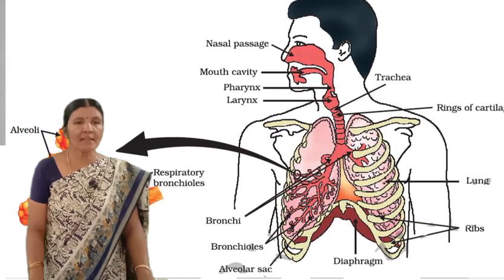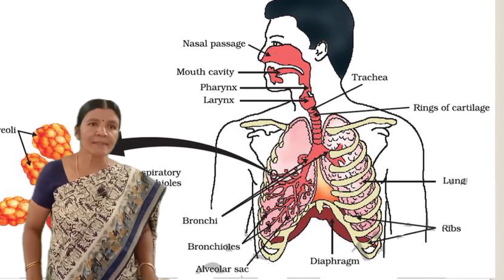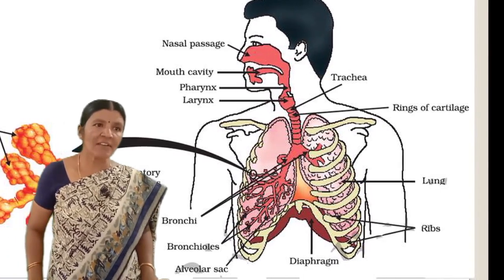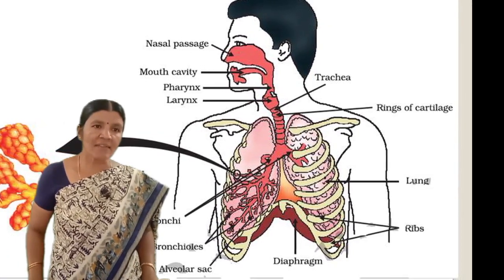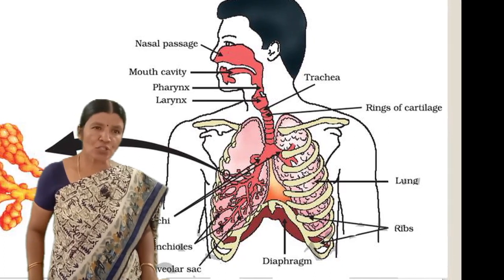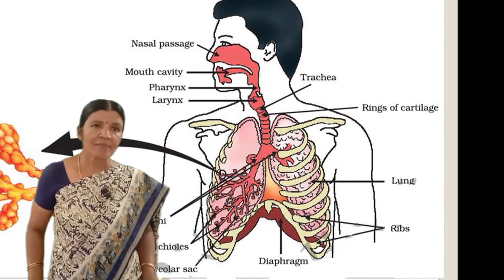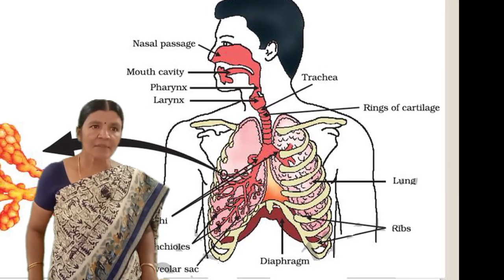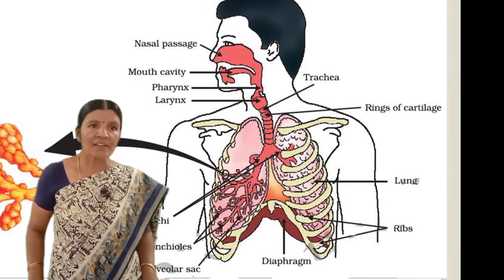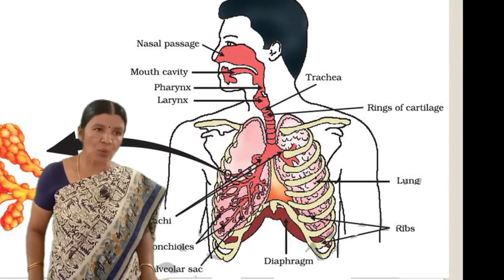When we breathe in, we lift our ribs and flatten our diaphragm, and the chest cavity becomes larger as a result. Because of this, air is sucked into the lungs and fills the expanded alveoli.